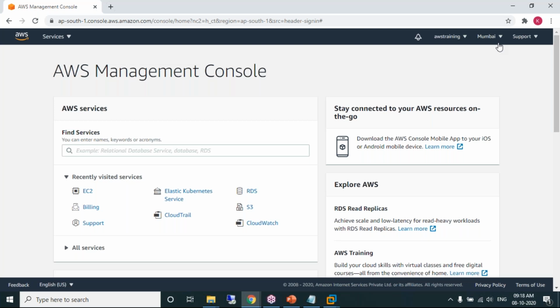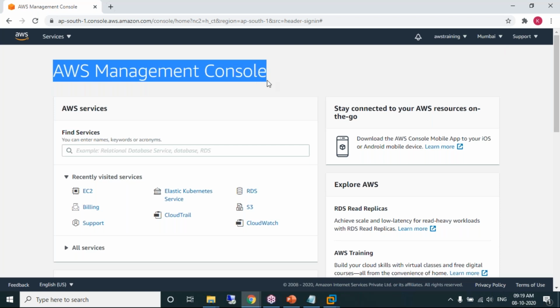Whenever you log into an AWS account, the first page, the landing page, is called the AWS Management Console. The console page. Remember, whenever you log into AWS, the first page you get is the AWS Management Console. As I told you, AWS is a collection of services that together makes a cloud platform.